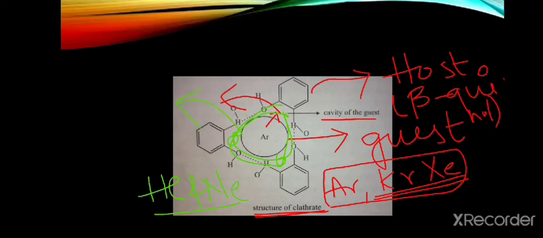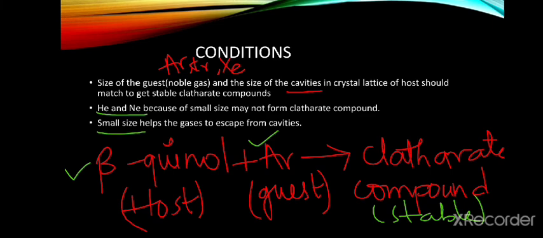If helium and neon are there, they will easily escape from this cavity. That's why the small size helps the gases to escape from the cavities.